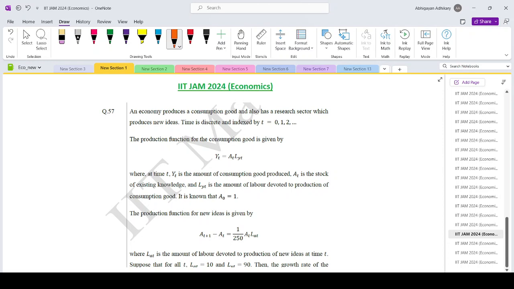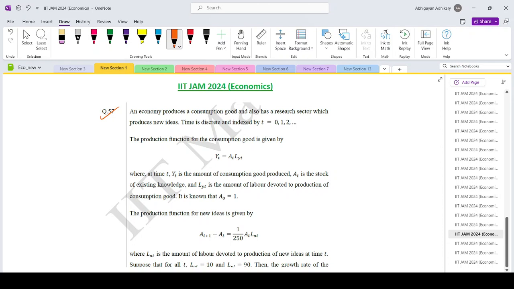And today we are looking at the IIT JAM 2024 Economics paper, question number 57. An economy produces a consumption good and also has a research sector which produces new ideas. Time is discrete and indexed by t.